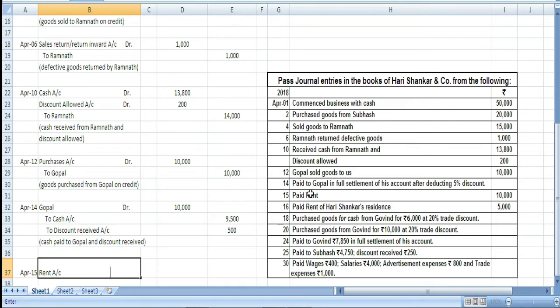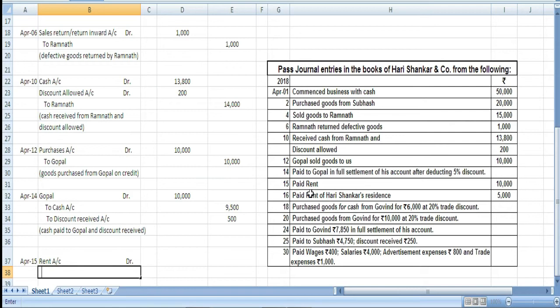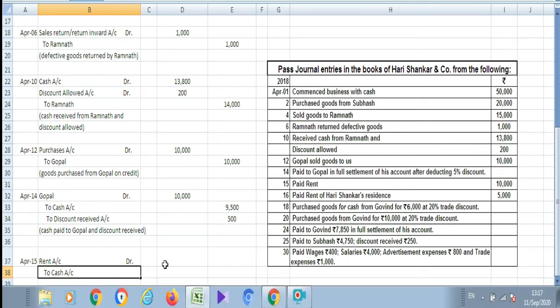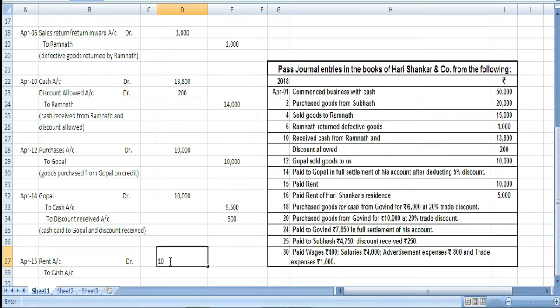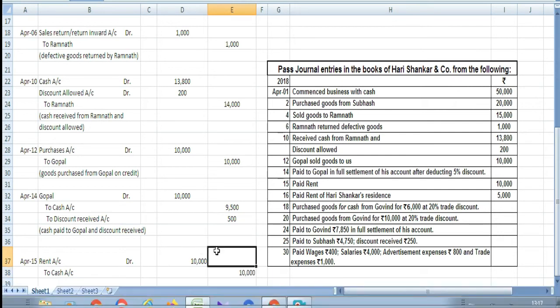So we are going to debit rent, and we are going to write here to cash because cash comes from the real account, and since it is going out we will write to cash. And so the rent amount that was paid was 10,000, and again this side we have 10,000. Okay.